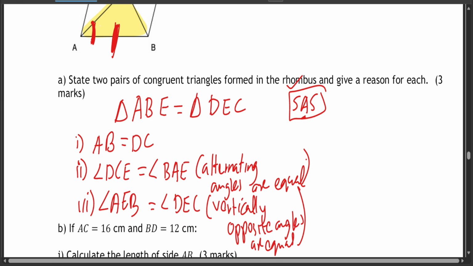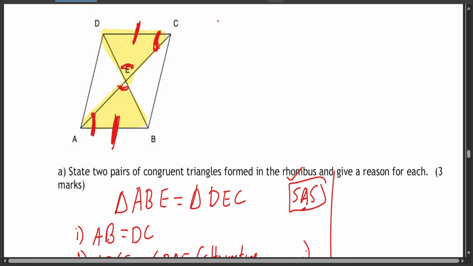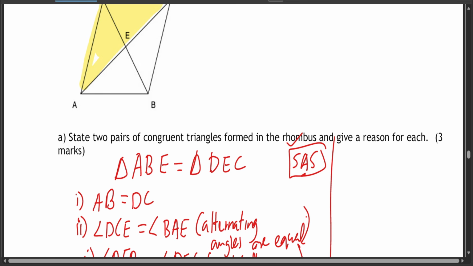Now that's one pair. Now let's look at the second pair. If we look at it, there are many pairs, by the way. The second pair that I might think of is this triangle here. That is triangle ADC. Let me write it down.